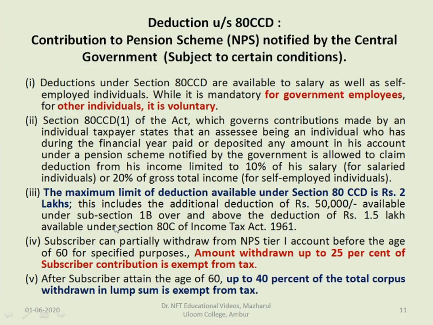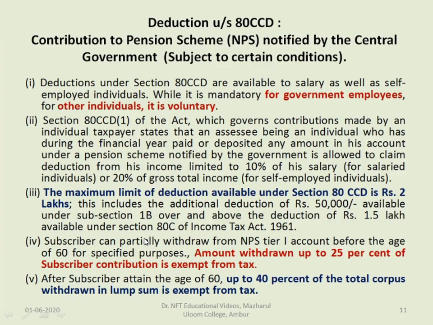Altogether with the three sections, we can see 80C, 80CCC and 80CCD, you can claim to the extent of 1,50,000 as deductions. A maximum of 2 lakhs, that is an additional amount of 50,000, is available under contribution of pension scheme NPS under 80CCD.